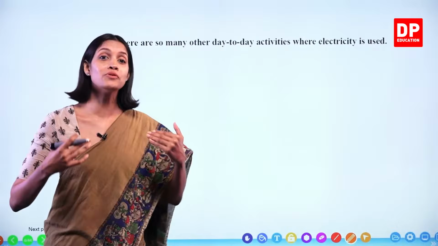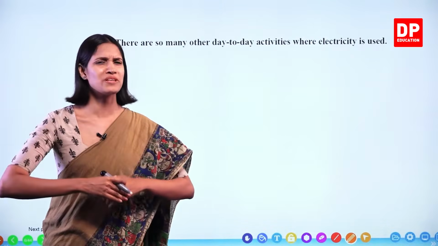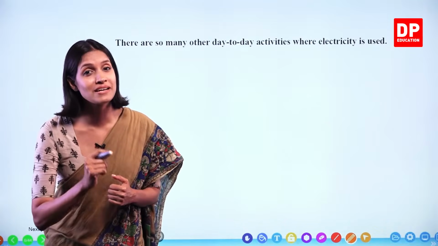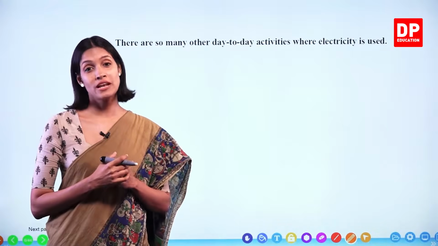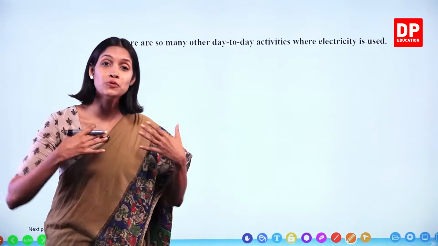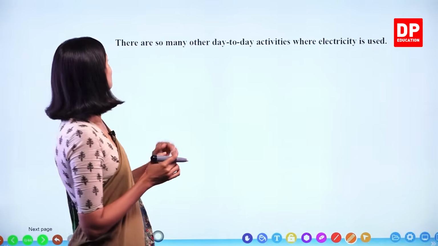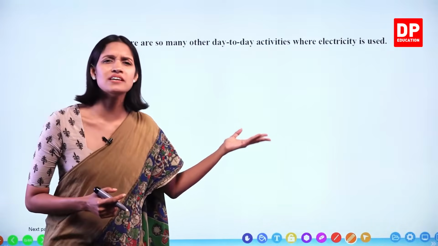We realize how important electricity is when there is a power cut. When there's a power cut, we can't run any of those machines. So then we realize how important electricity is in our day-to-day lives, right? How much we have come to depend on electricity nowadays. Okay, children? So there are so many other day-to-day activities where electricity is used. What are the other examples, children?